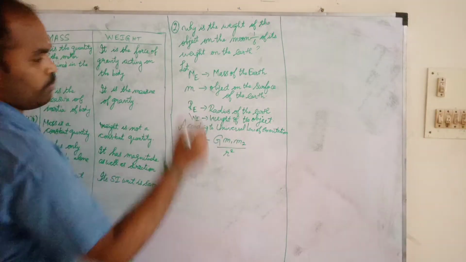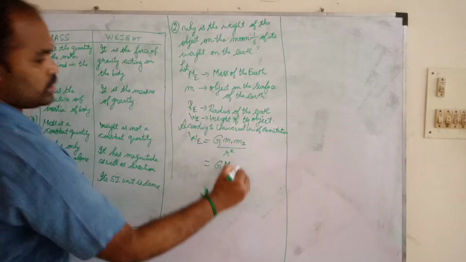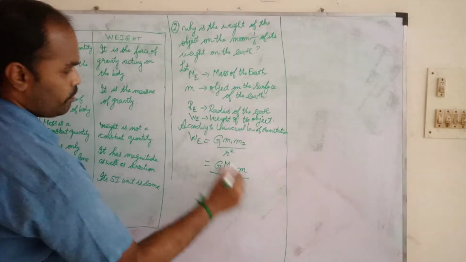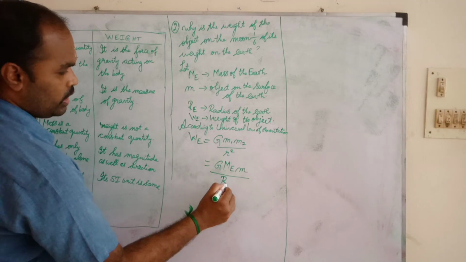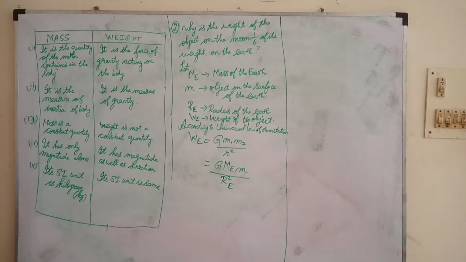m1 is what? Me, the mass of the earth. m2 means the object on the surface of the earth. R means what? Radius of the earth. So R square E. Okay? So WE equal to G ME m by R square E.